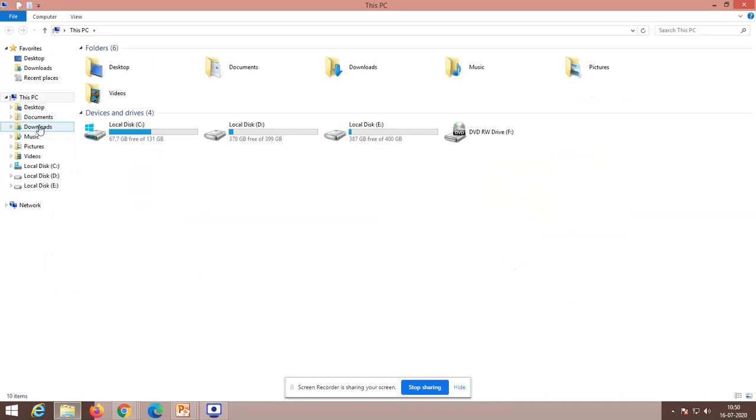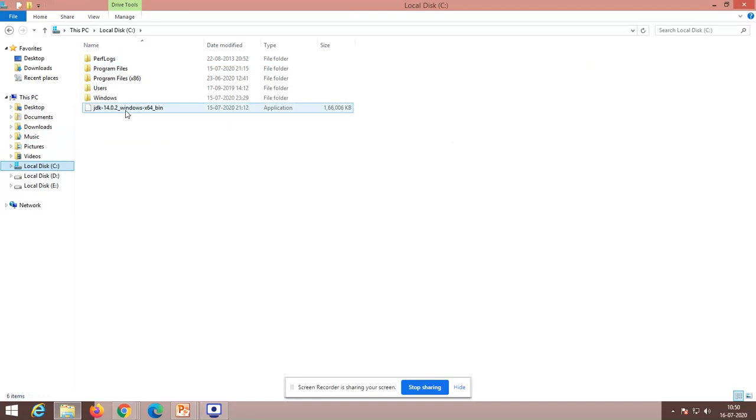You copy that exe and go to the C drive. See, this is the place where I have pasted it: the JDK 14.02 Windows x64 bin. This is the software which is necessary for us to run all Java technologies, right?